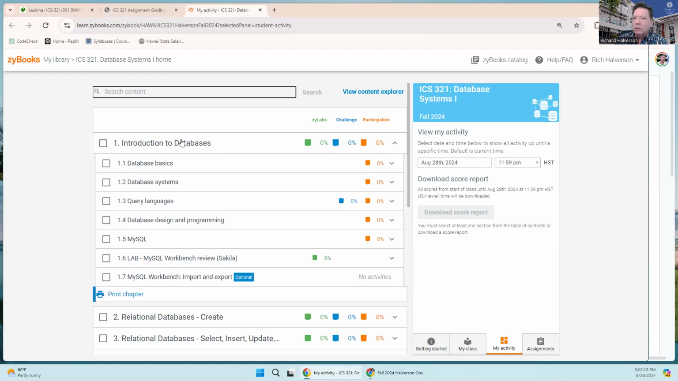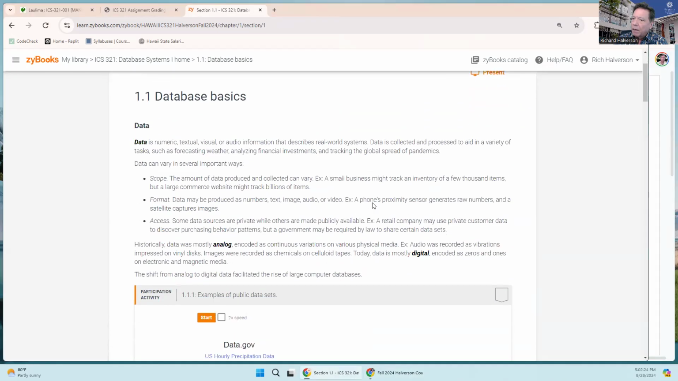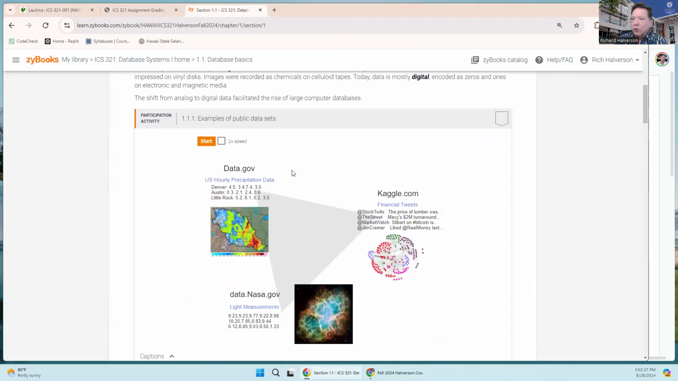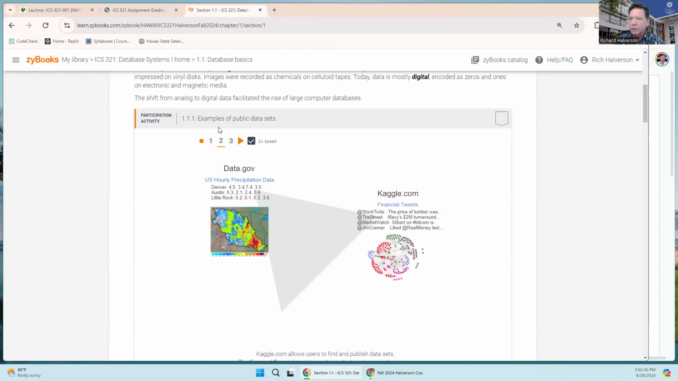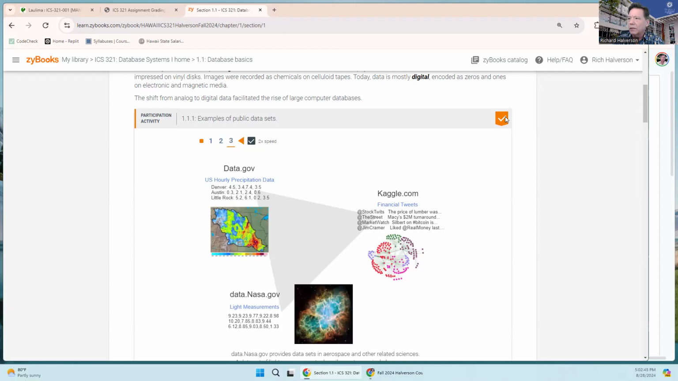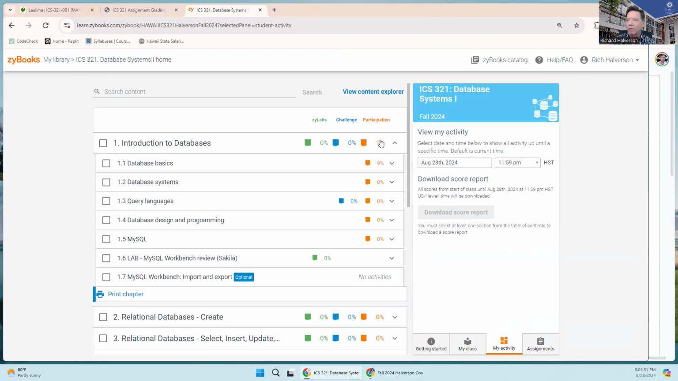So let's look at the first chapter, and we can see what a participation activity is. Basically, you read this, you look at it, you click through. See, this is going to tell me right there if I got the points yet. And you click through this and you see, oh, that's data.gov, that's free data that you can get. There's this, which gives you that data. And then there's this, which gives you that data. And look, now we're done. I got the points. And when I go back and look here, see, look at that, 1% already. Okay. So that's how you get the participation activity points.